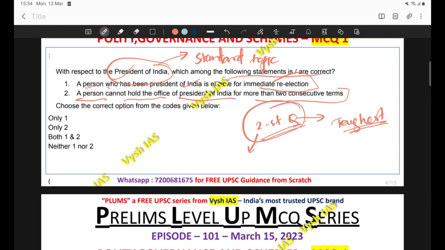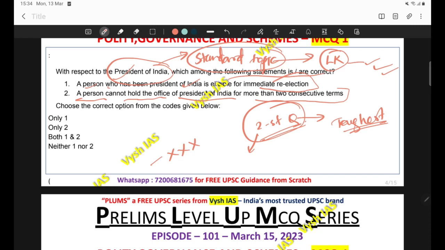So you can infer that whatever you haven't learned in Lakshmikant, that particular statement or those points are going to be incorrect. The basic assumption here is that since this is a standard topic, you would have covered all the portions related to this particular topic, the President. You will have covered all the important points. So now, keeping this in mind, please analyze the statements.